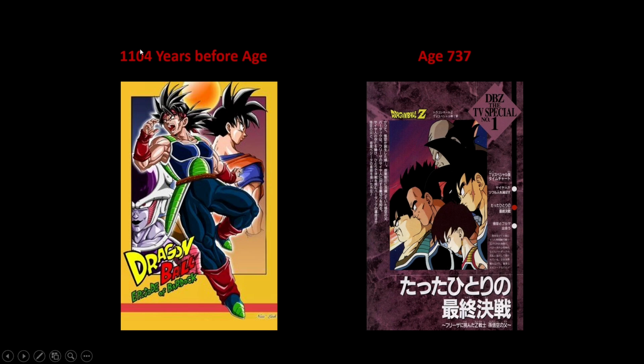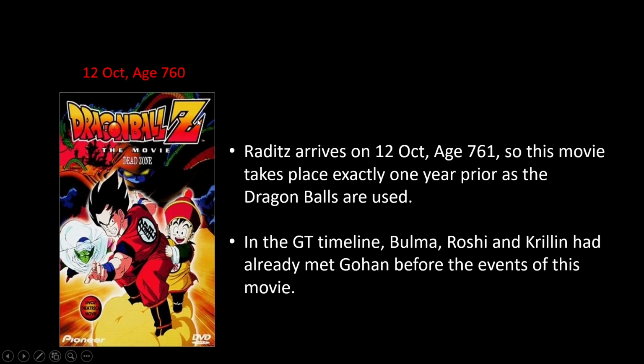So we know that 1104 years before age, episode of Bardock took place. In age 737, Frieza blew up planet Vegeta and Bardock got transported into the past. Then we move to 12th October, age 760. So Raditz arrives on 12th October, age 761.